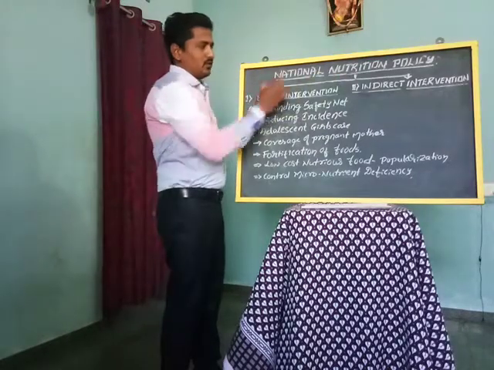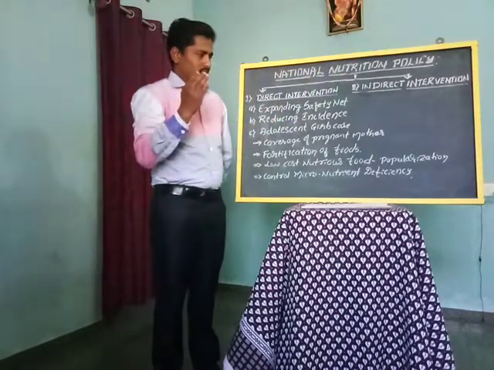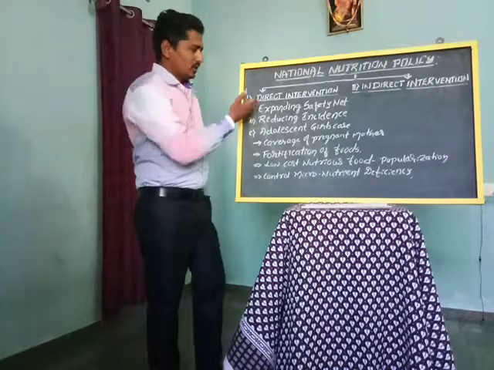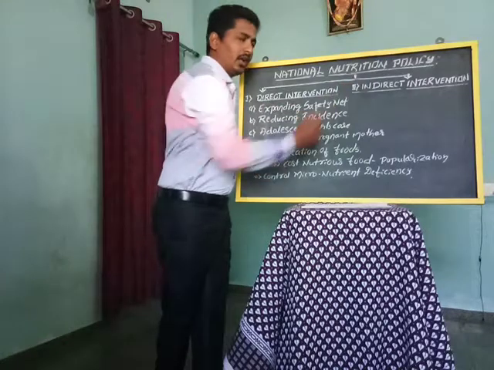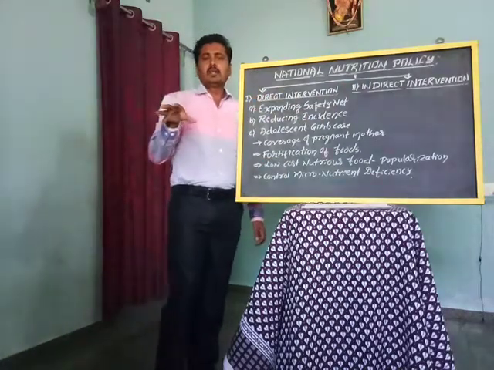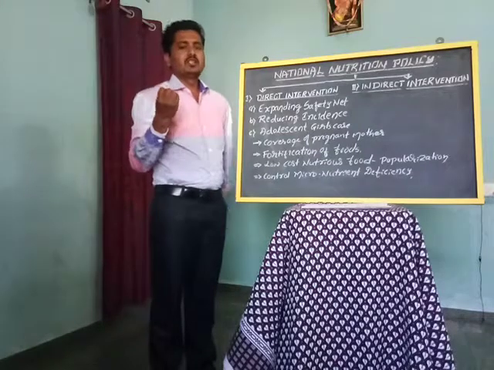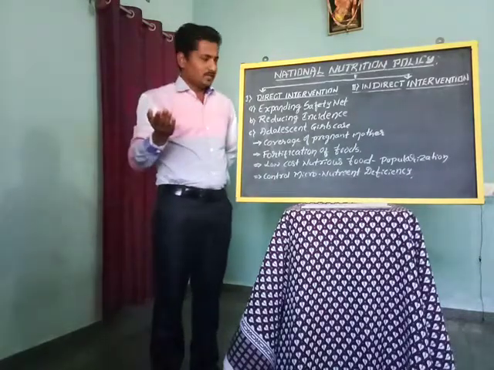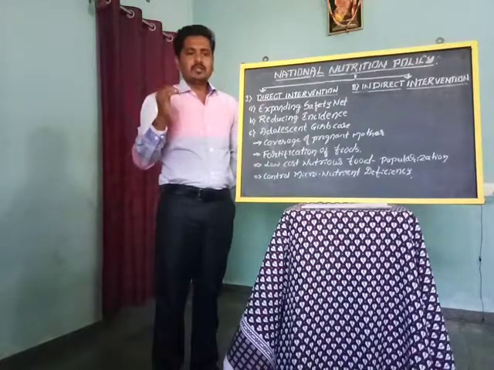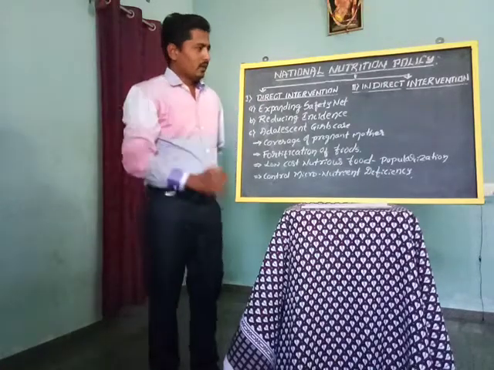Among this National Nutritional Policy, interventions will be divided into two parts: direct interventions and indirect interventions. Direct interventions directly help to improve the nutritional status of an individual or nation, and they are short in duration.